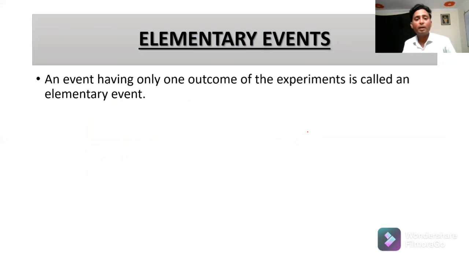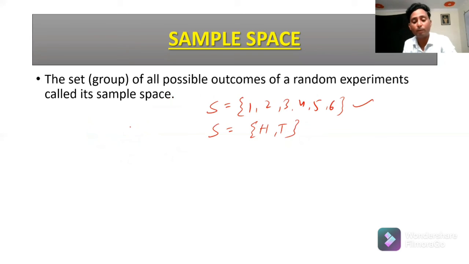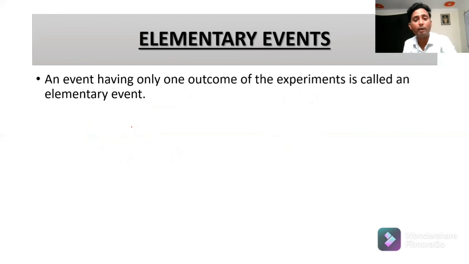Next, elementary events. If there is only one outcome, one element here, this is called an elementary event.